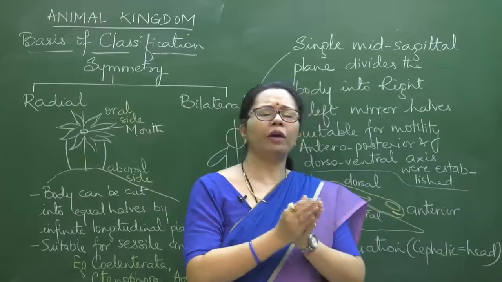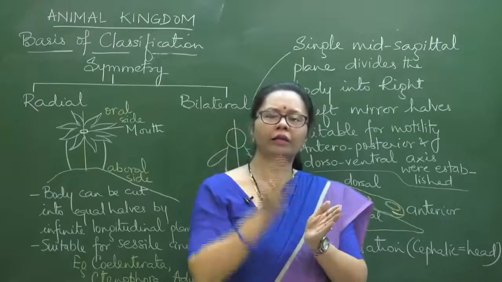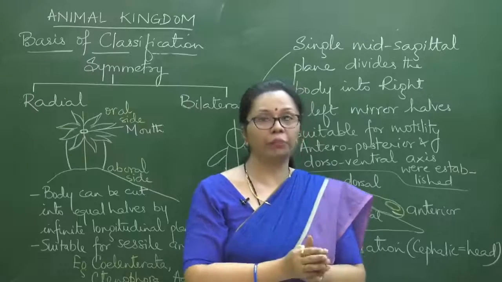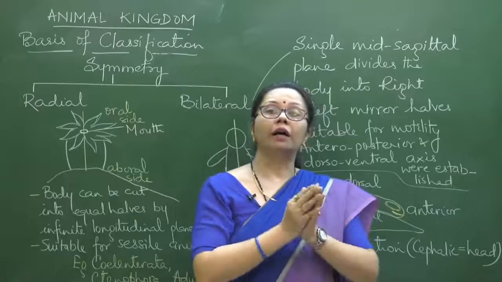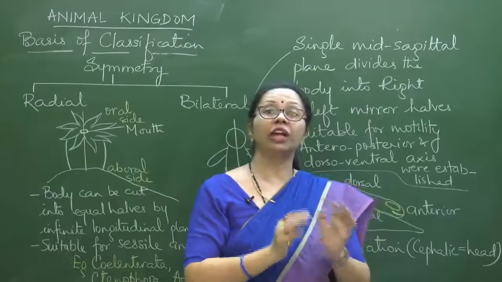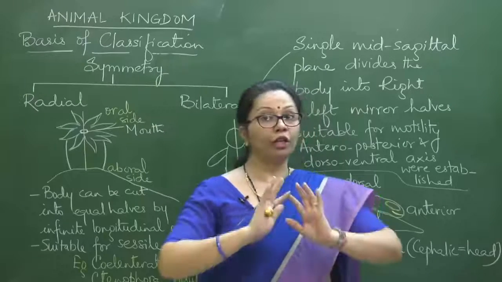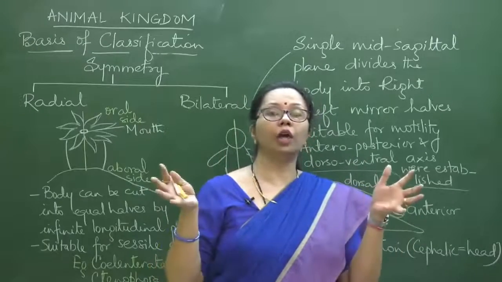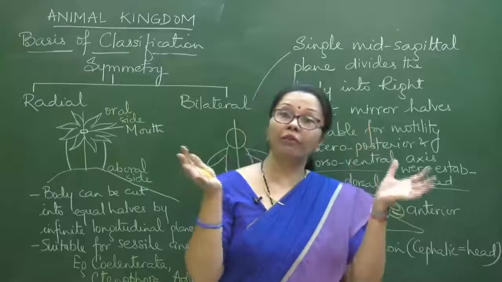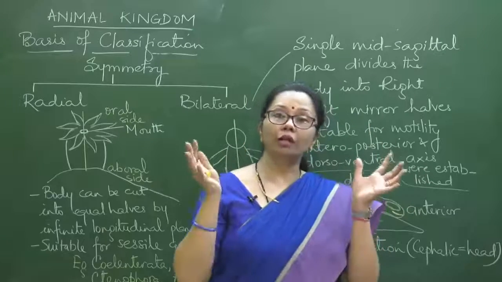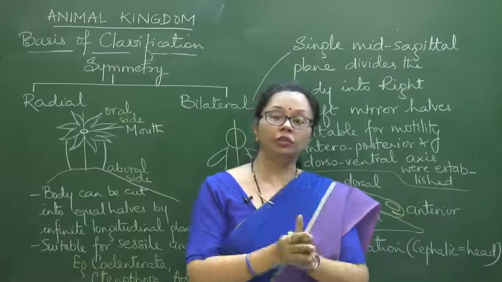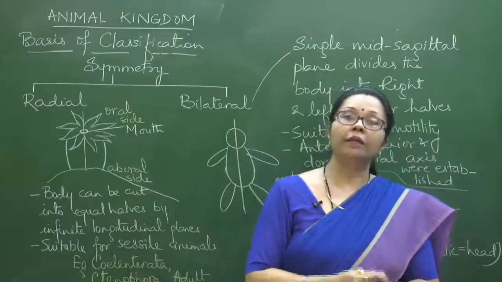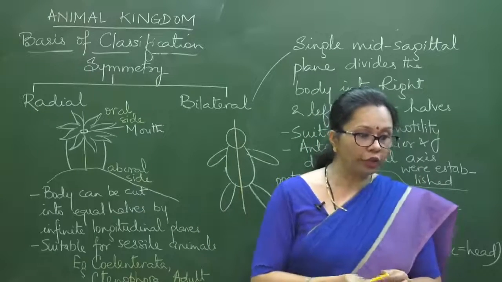And this used to be an old question. In the earlier times in the medical entrance exams, there was a very common question, many times it appeared, that select the animal out of the following which has a nerve net but no brain. So the nerve cells are spread out over the body forming a network, but they are not collected together like in our brain, where we have billions of neurons collected together. Usually Hydra was the answer, and Hydra, you very well know, is in the Coelenterata group.